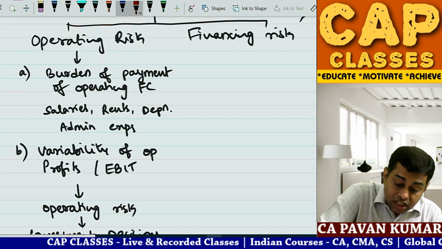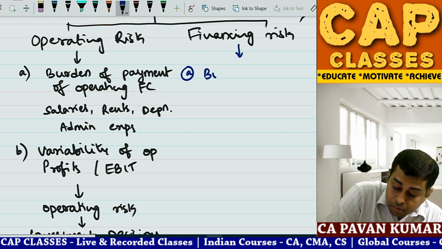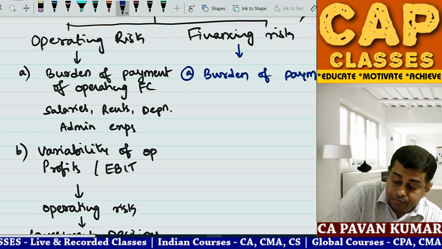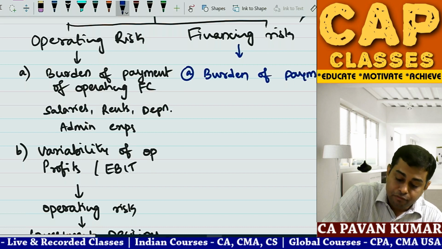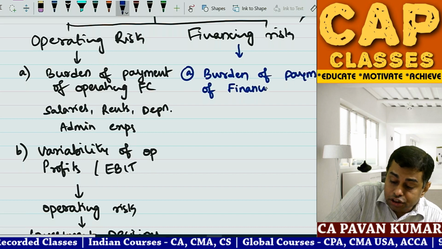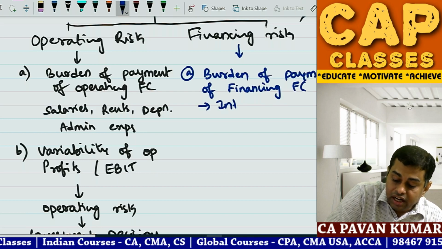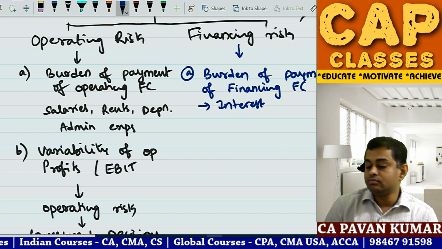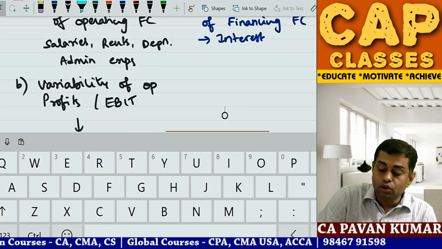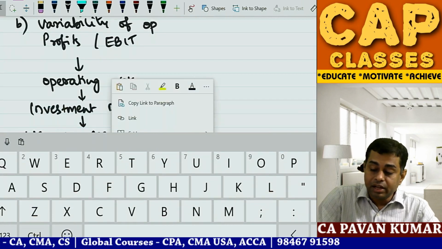So what is this financing risk? Financing risk refers to two things. One, burden of payment of financing fixed cost. What is financing fixed cost? Interest. Sometimes it can be preference dividend also. Preference dividend also you need to pay at a fixed rate, no? Sometimes it refers to,